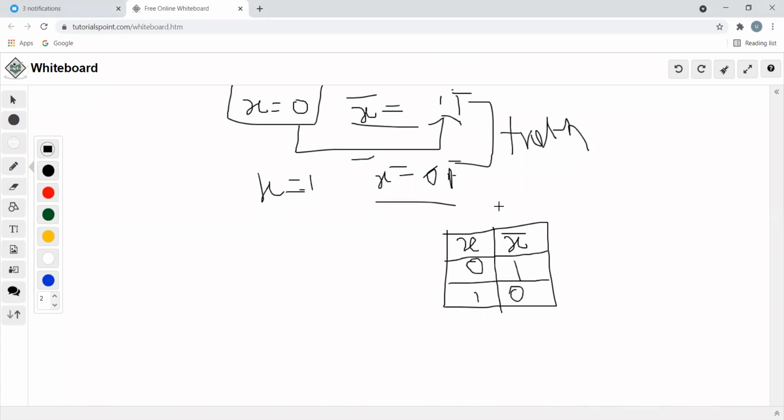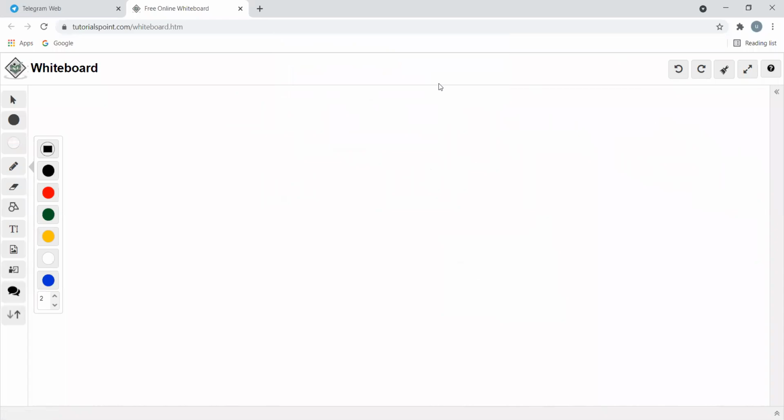So this is what a not operator is. What is the symbol used for not? That is bar. Yes. Did you get this one? Yes, my dear students.